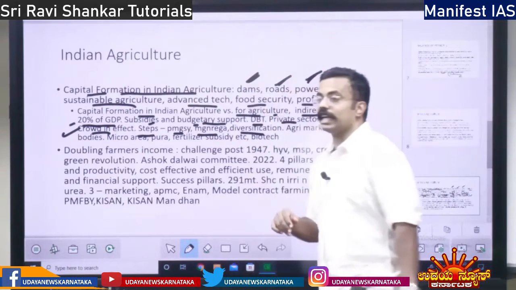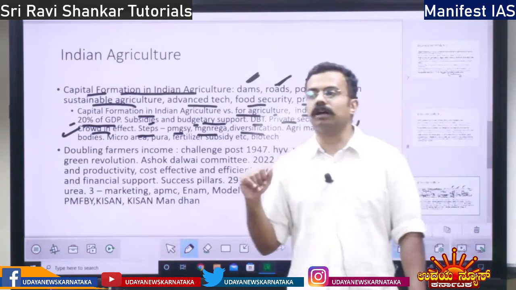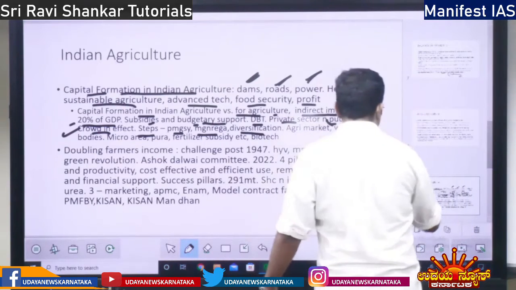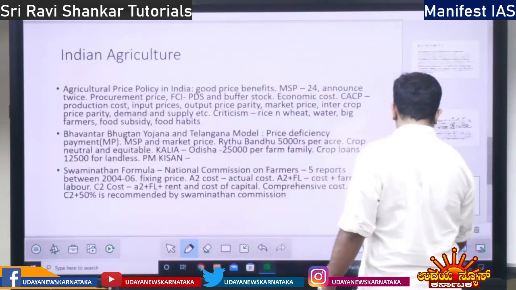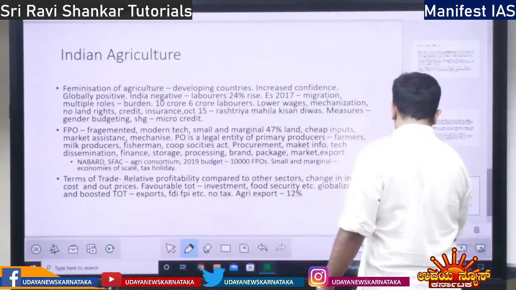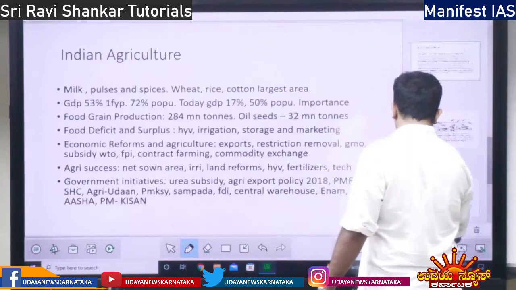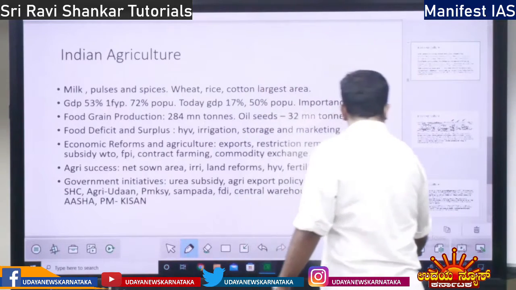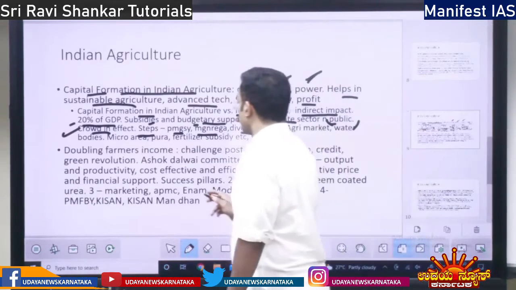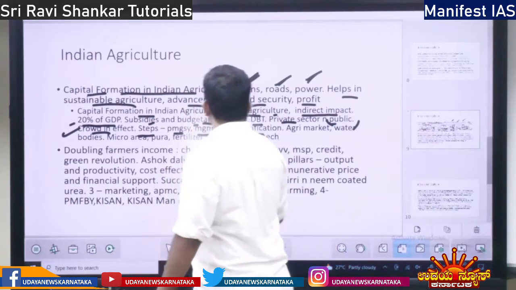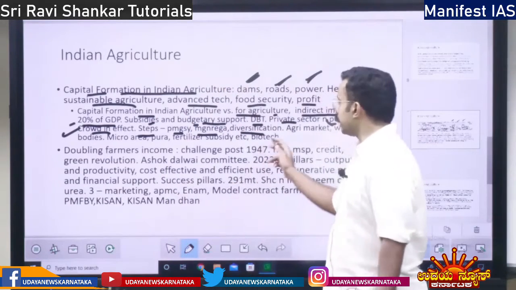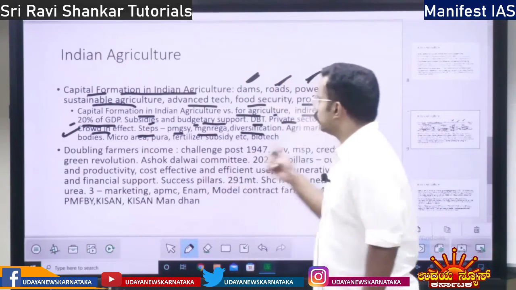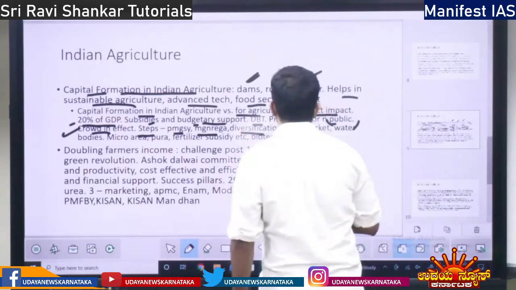Then diversification, where various products are grown. If we diversify the products instead of growing any single one, it will raise the profit, so capital formation will increase.